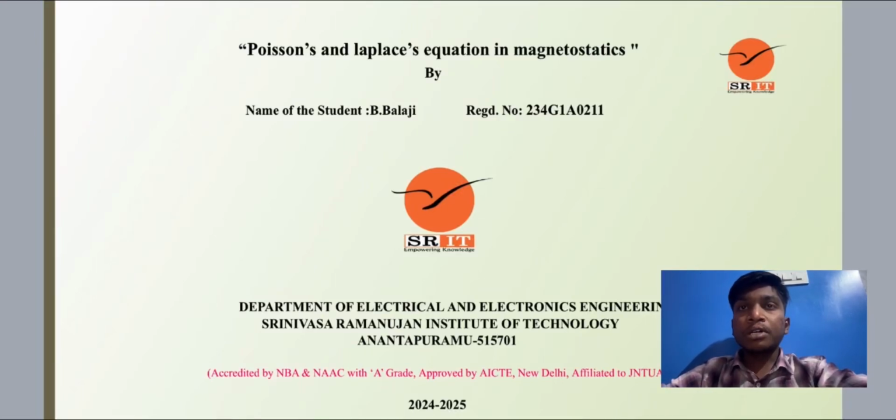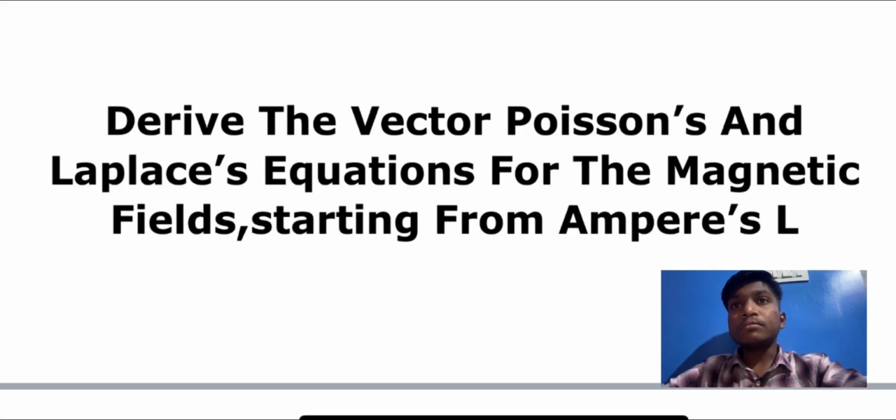Now I am going to explain about Poisson's and Laplace equation in magnetostatics. The question is: derive the vector Poisson's and Laplace equation for the magnetic fields starting from Ampere's law.